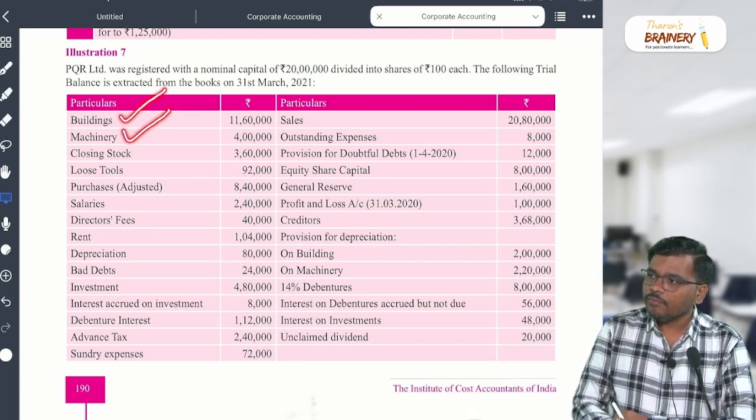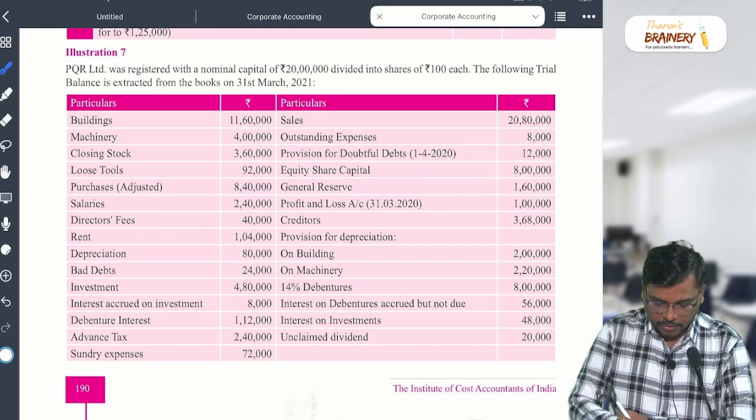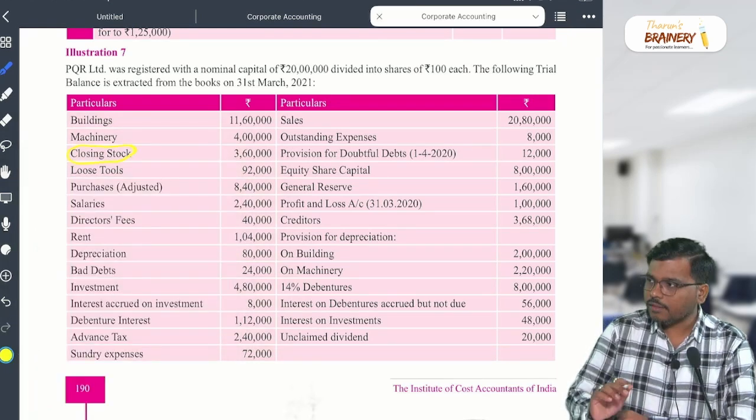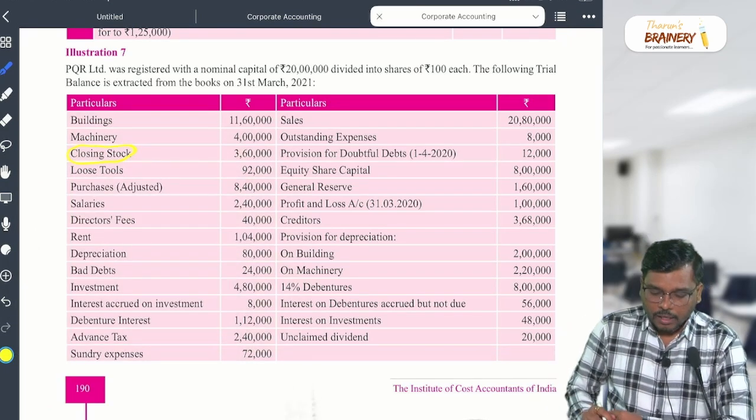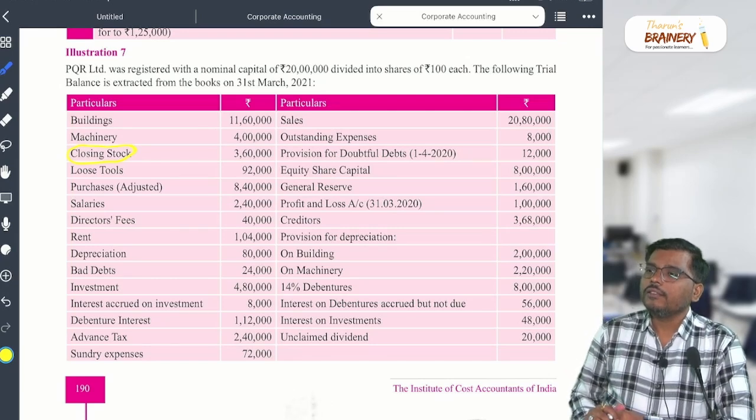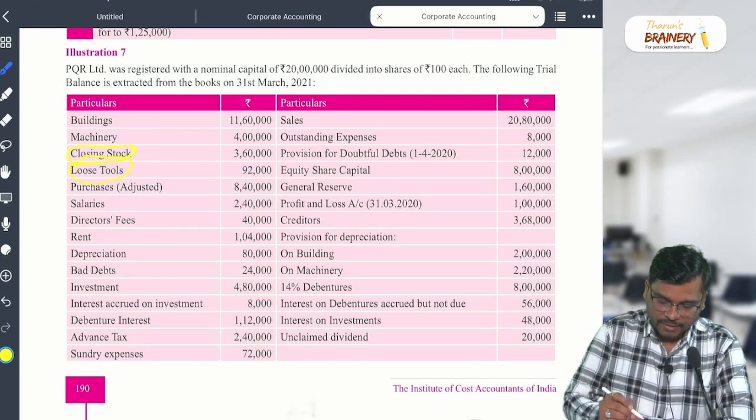machinery, closing stock. Closing stock, sir, doubt. No problem. Wherever I feel you have doubt, I will mark a circle, and in the circle we will discuss later. Loose tools, circle.